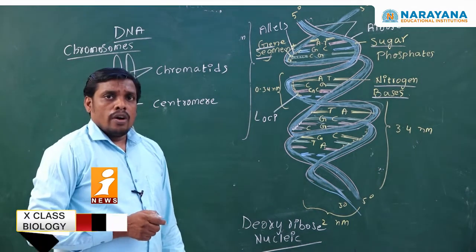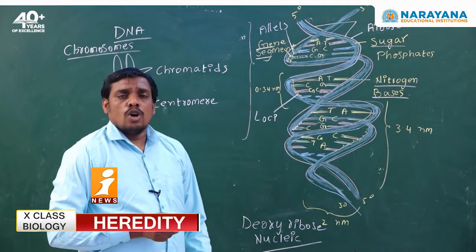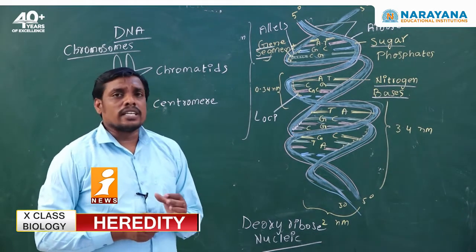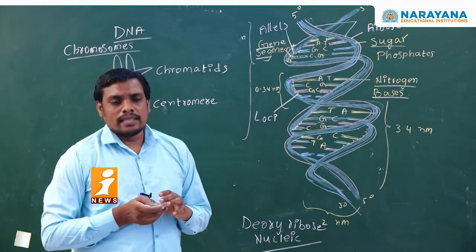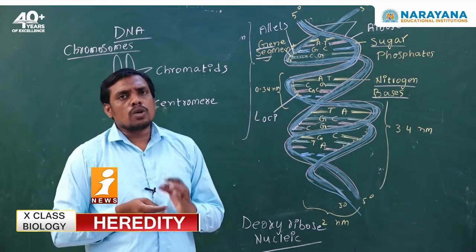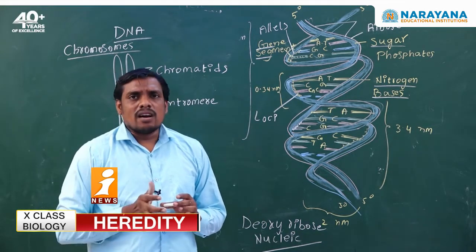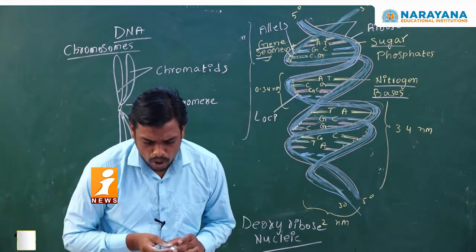As per the hypothesis of some scientists, chromosomes are responsible for inheritance or heredity. How is it possible? Who are the scientists? Walter Sutton and Thomas Hunt Morgan.